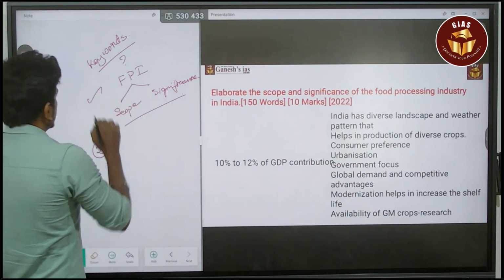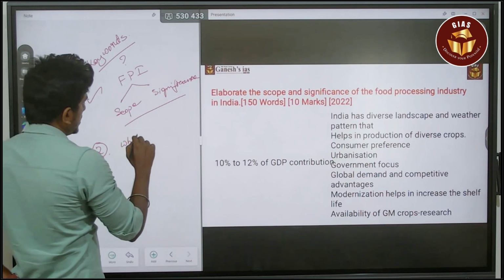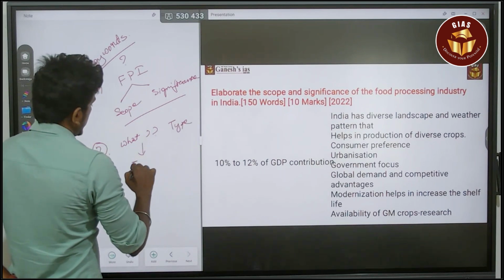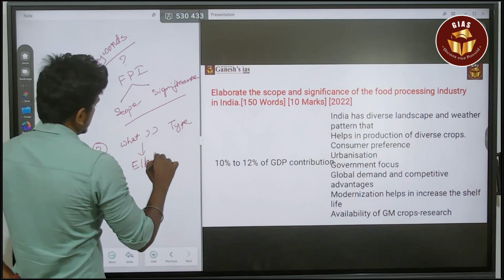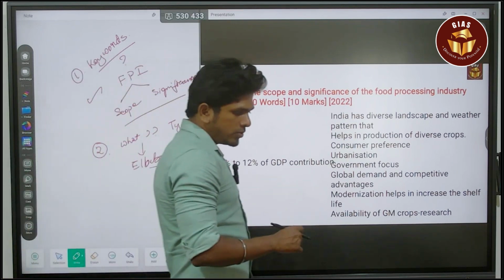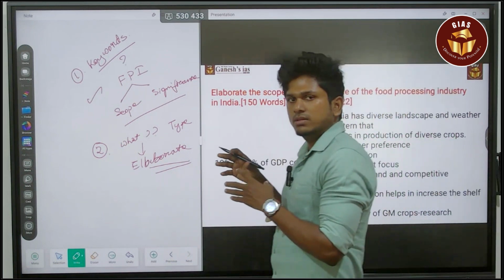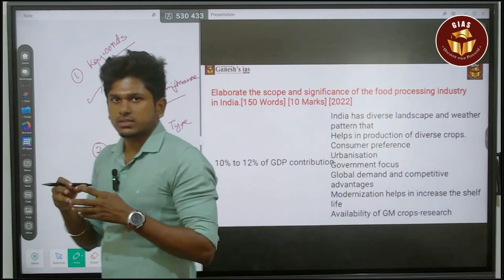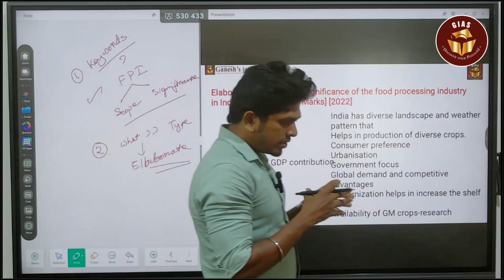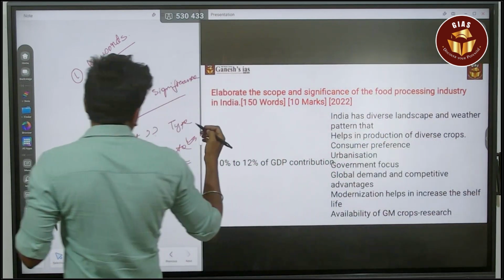First you have to identify the keyword. Second, you have to find what type of question this is. Here it is elaborate. Elaborate means you have to give the broad things about this question. You have to discuss most of the parts and give certain things in a more explanative form. So that is the thing about elaborate.